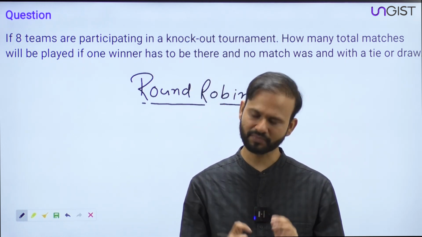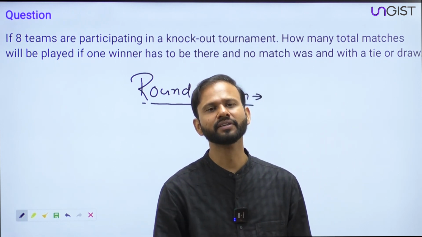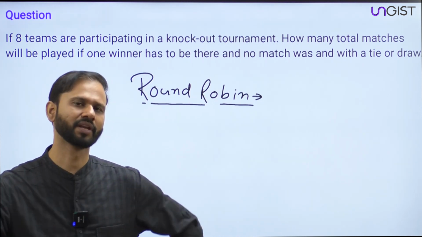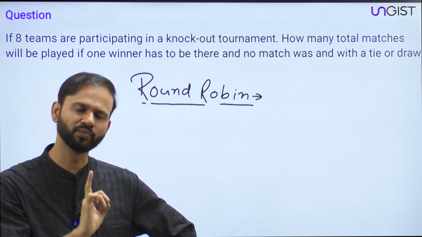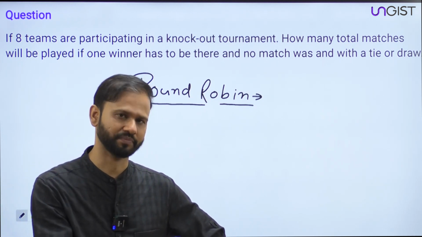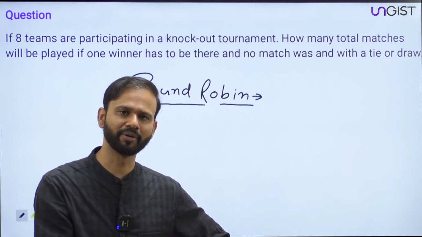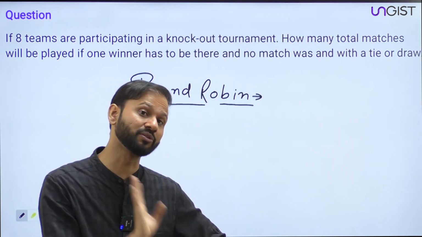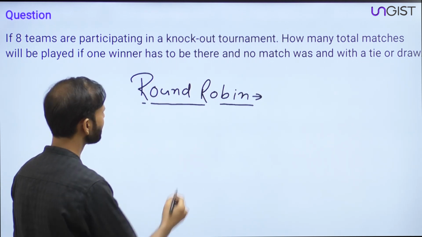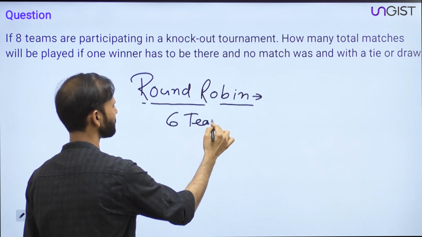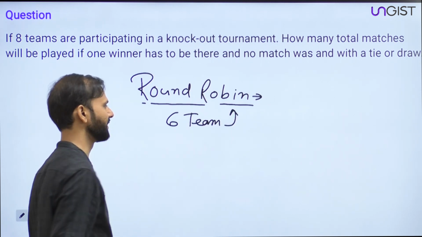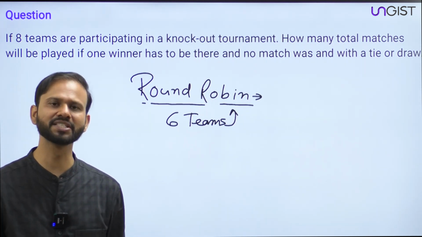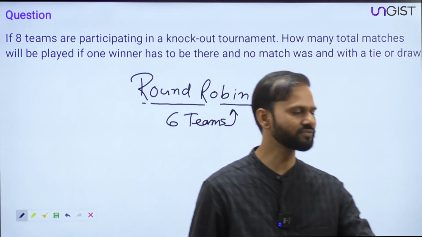No idea? Guys, in a round robin tournament, every team plays one match with every other team. I repeat, each team plays one match with every other team. In a round robin tournament or scheme, each team plays one match with every other team in the tournament. So suppose that there are 6 teams in the tournament and the tournament is based on the round robin scheme. Then how many total matches will be there?